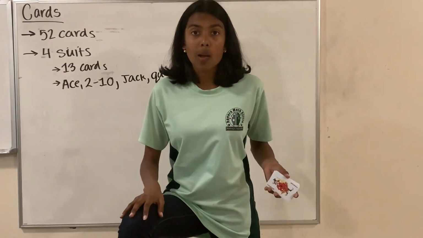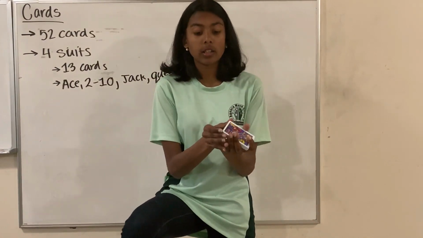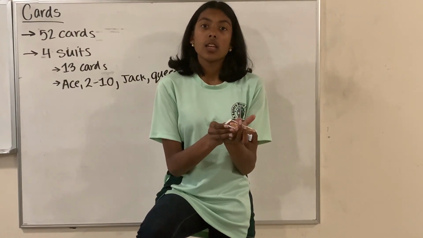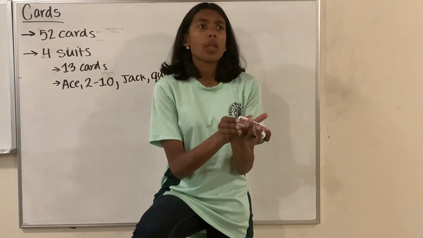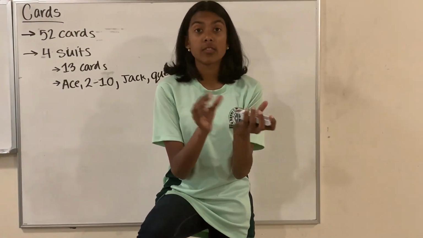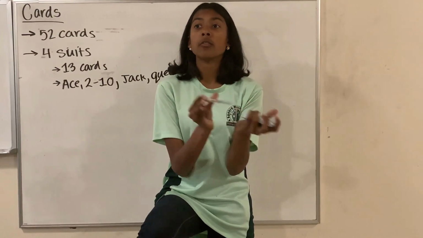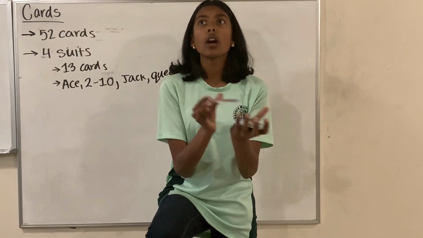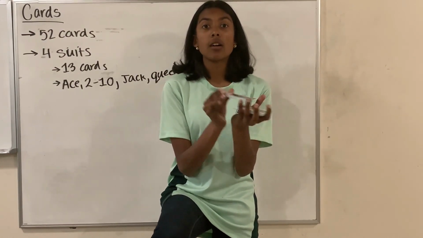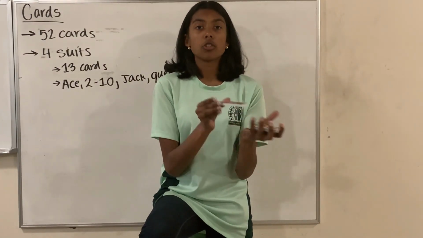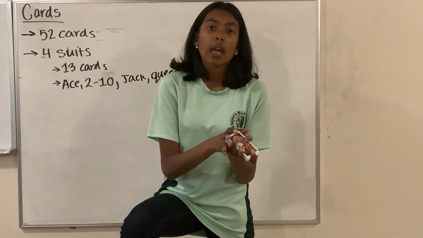So let's say we want to use probability. Well, what would we do for probability in cards? First, we're going to shuffle it up a bit. This is how I shuffle. They can ask you anything ranging from what's the probability of getting a red face card, or the probability of getting the ace of spades, to what is the probability of finding a red card. So let's do a couple of examples. Let's start off with what's the probability of getting a red card. Well, we have 4 suits, and 2 of those suits are black and 2 are red.